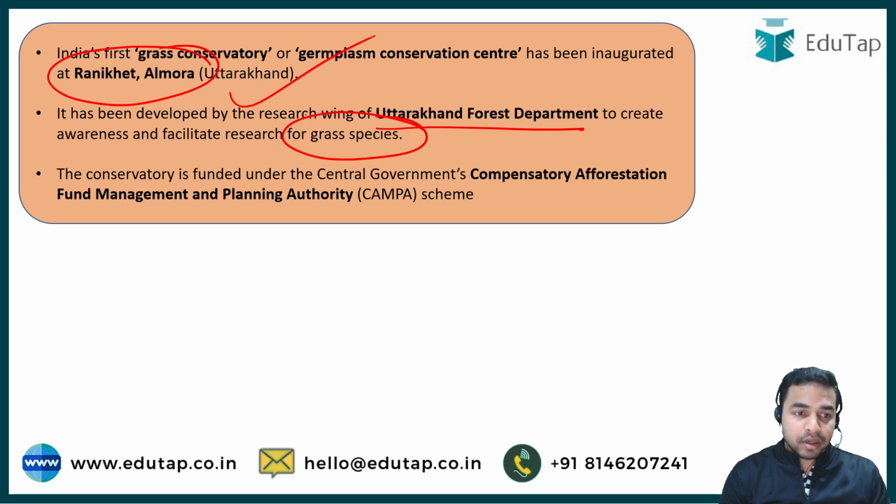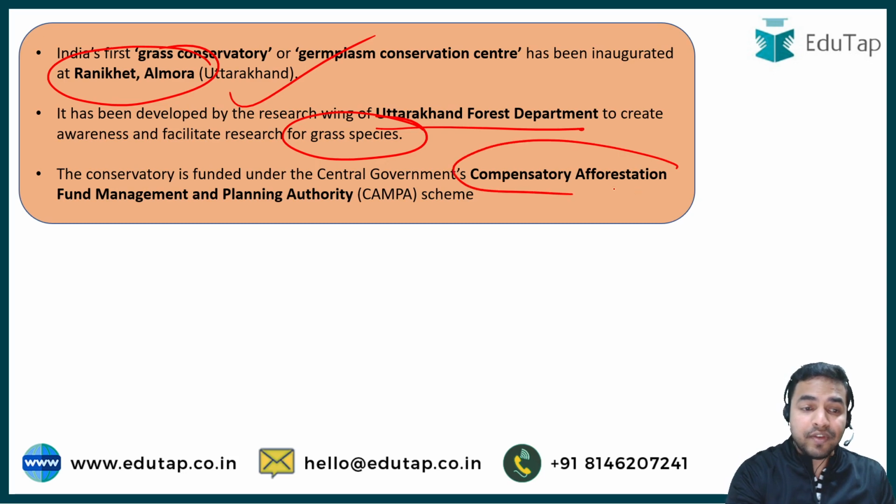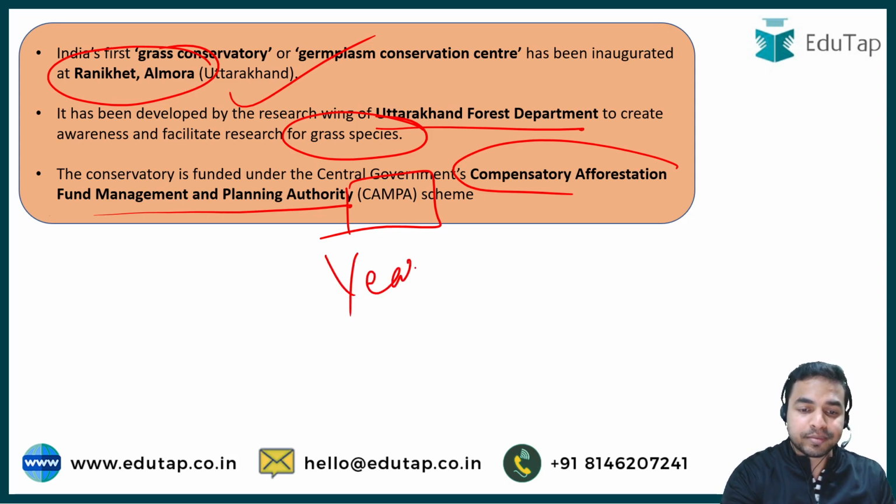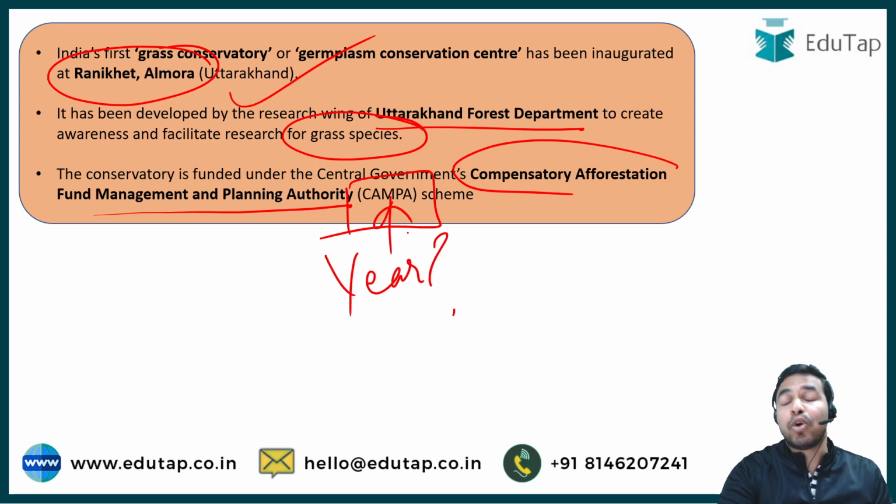And here the conservatory is being funded under the central government's Compensatory Afforestation Fund Management and Planning Authority, that is CAMPA scheme. So now in the comment section below, it is a homework for all of you. Please tell me in the comment section below in which year this CAMPA scheme was launched.